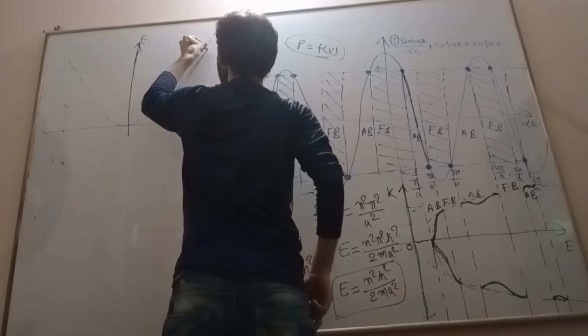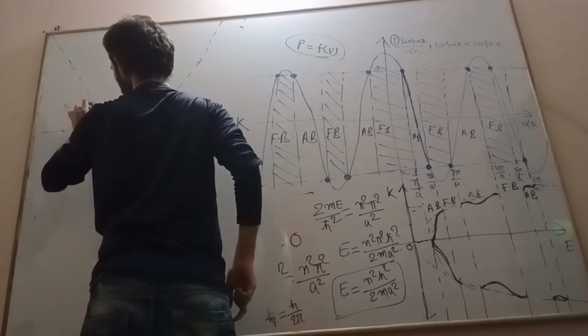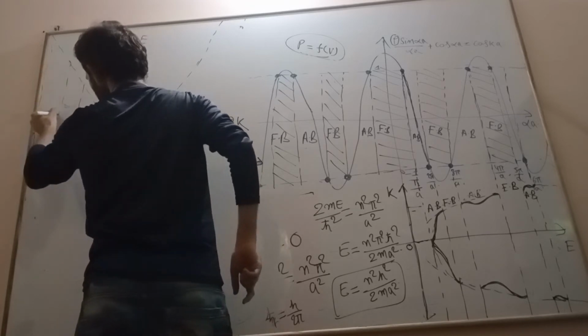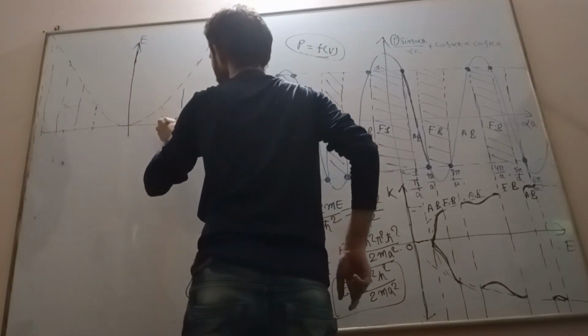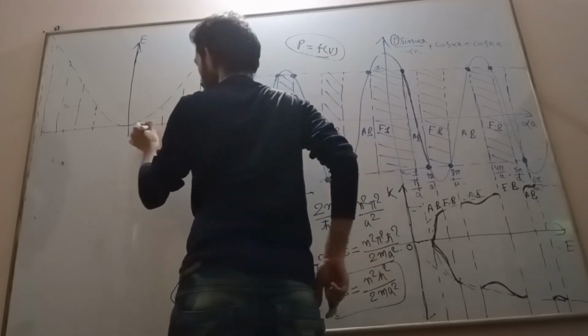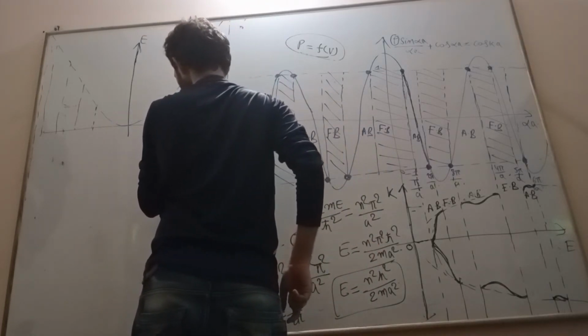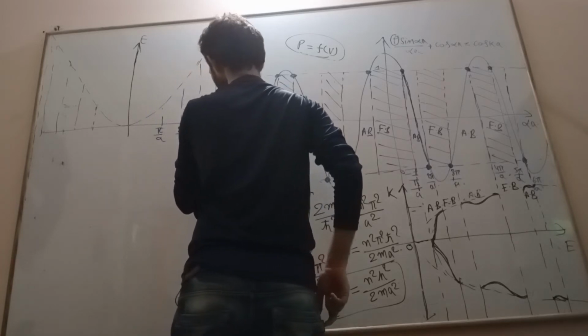These are our physically acceptable values, physically acceptable boundaries. So this is pi by a, 2 pi by a, 3 pi by a, 4 pi by a.